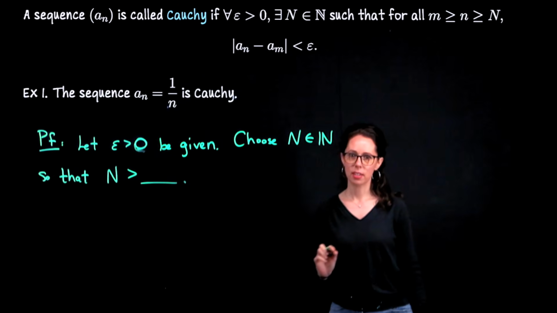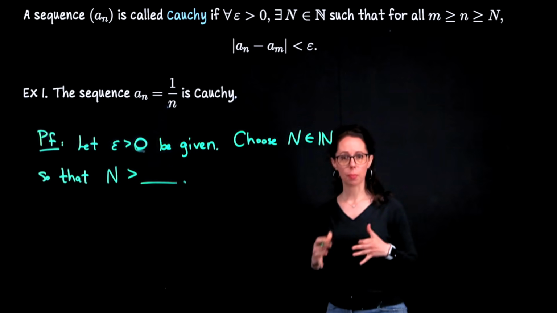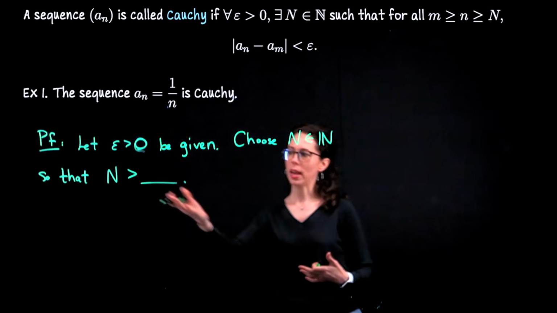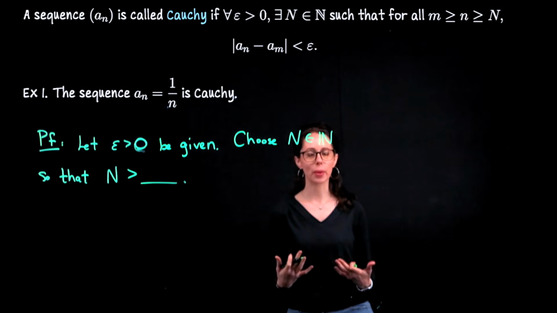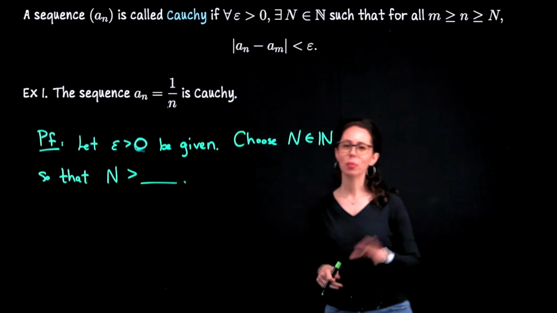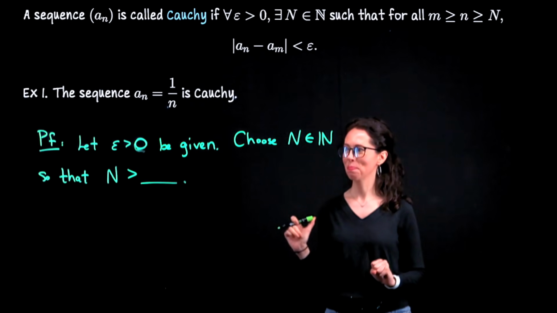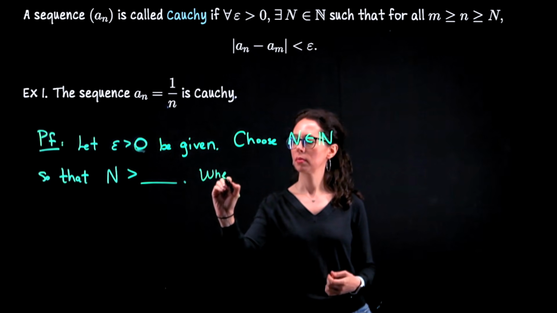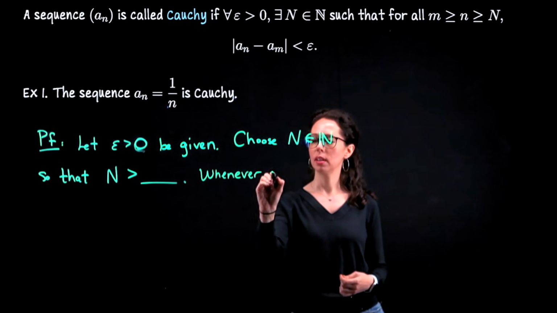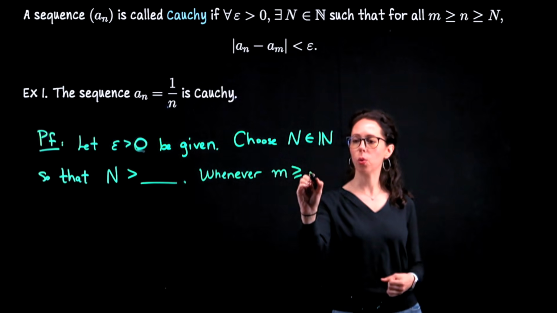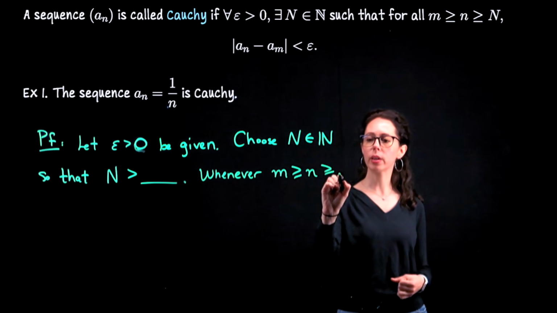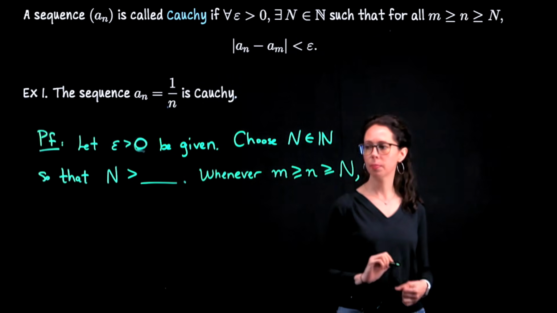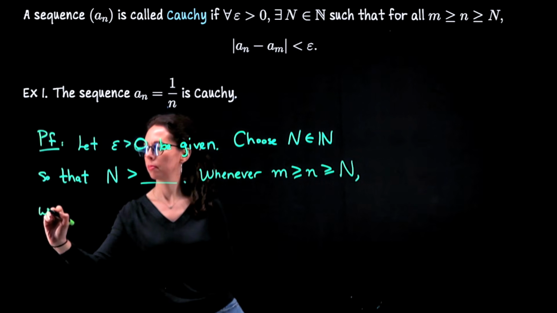And I trust that in my distance measurement computation, what this threshold has to satisfy will become apparent to me. Okay, we'll do scrap work in the next example, don't worry. Whenever little m is greater than or equal to little n is greater than or equal to this threshold capital N, we find,